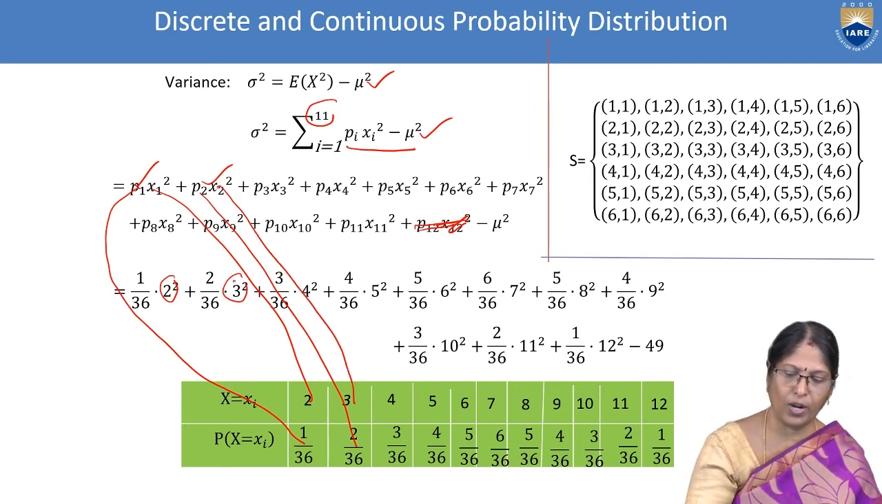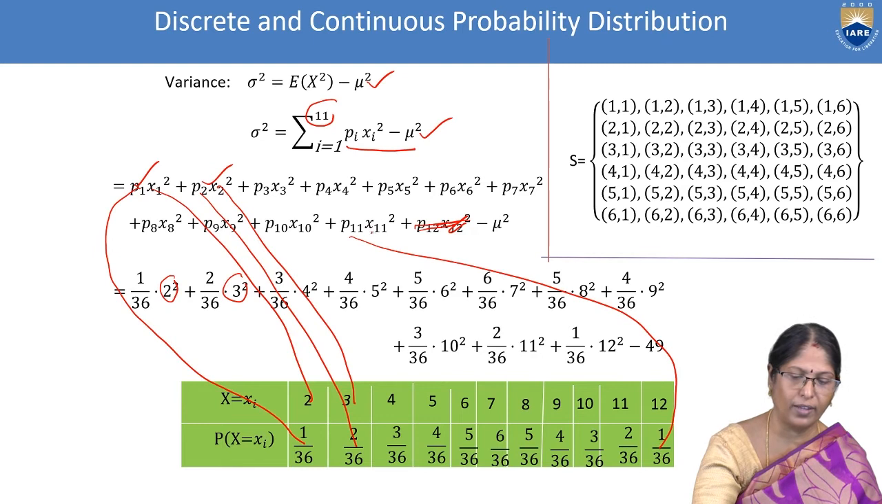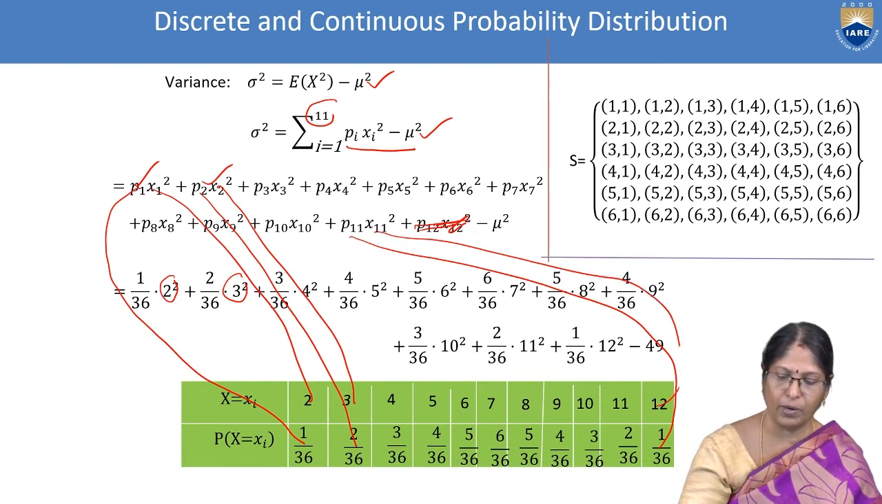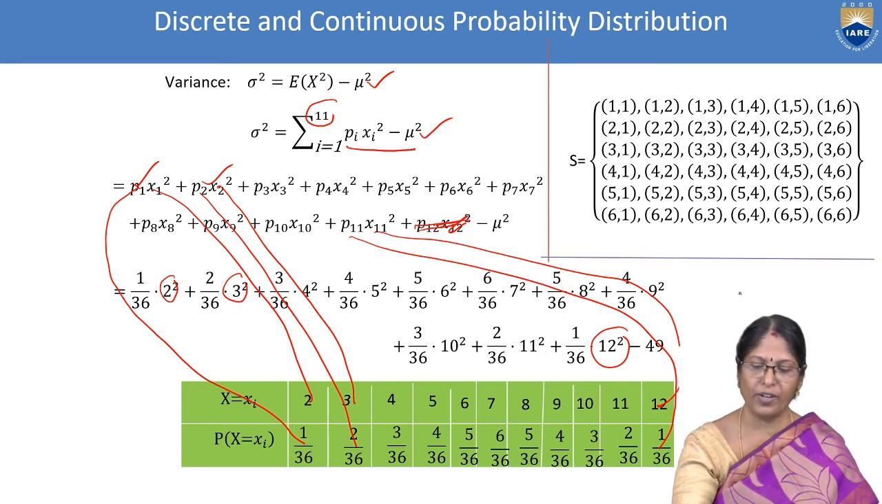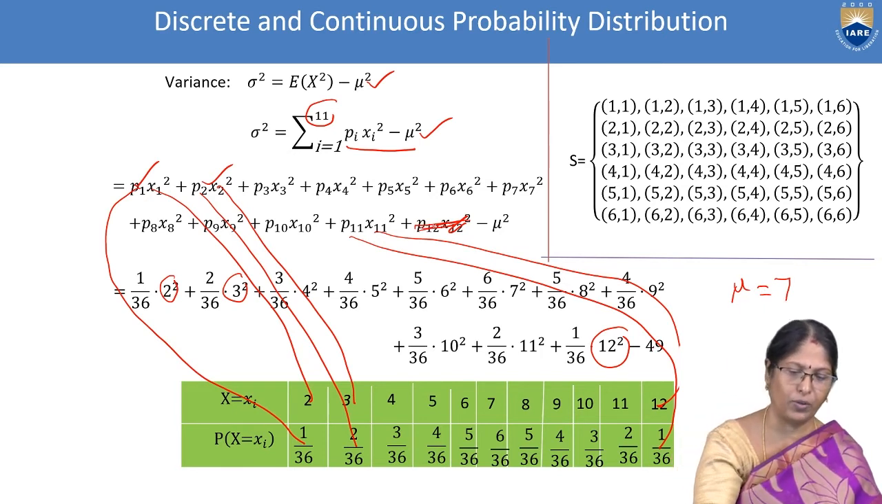The last one, got it? It is P11. The P11 is nothing but 1 by 36, and X11 is nothing but 12. So it is 12 square minus mu square. Just now in the previous slide we got mu equal to 7, so 7 square. Okay, this term is not there.